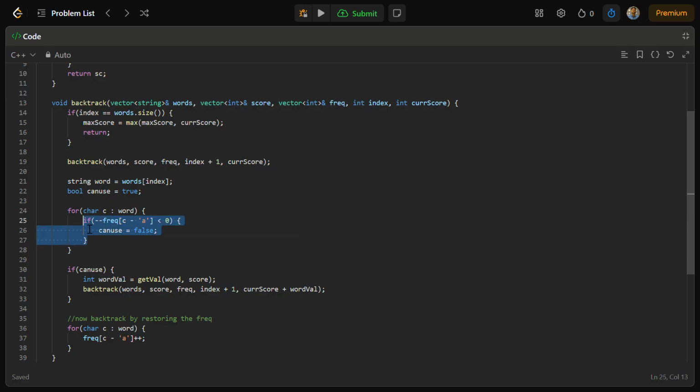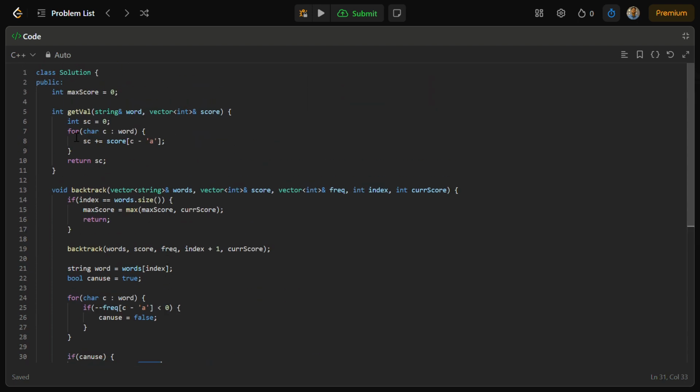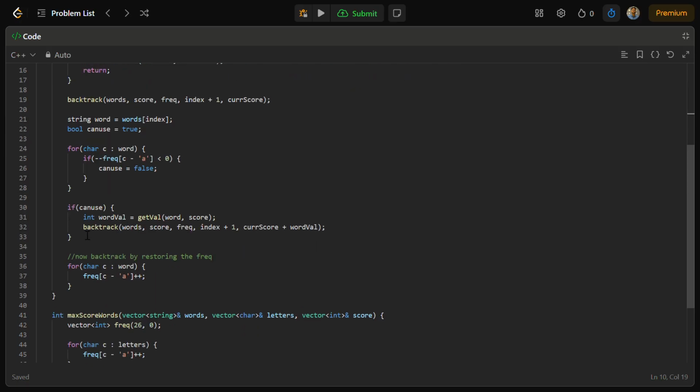That's why I've used this can use. Now if I can use it, I must use the score. For the score, I created a get val from the word and the score. Get val is a very simple function that just calculates the scores out of the words, returns the score here.